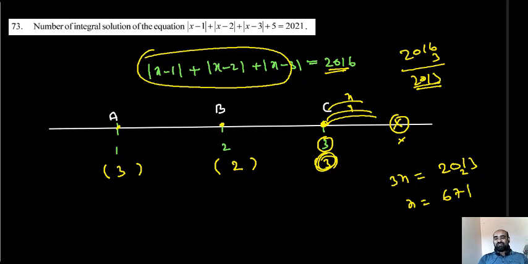So 671 plus 3. What is the value now? 671 plus 3 means 674. So this quantity is 674. So one of the integral solutions of the problem is 674. I hope you could understand.